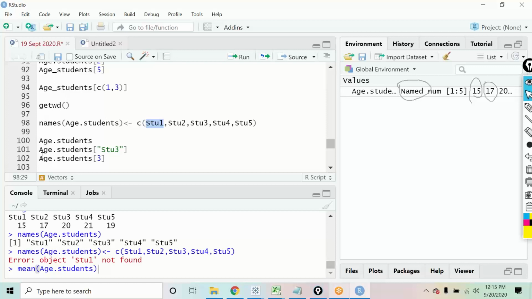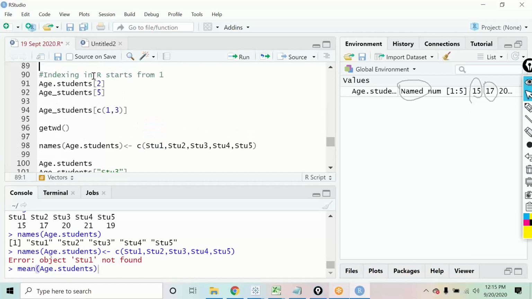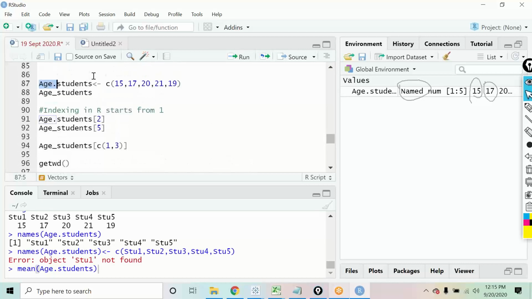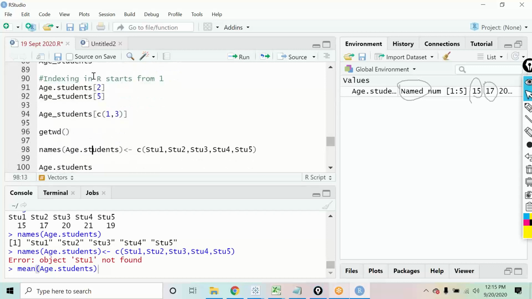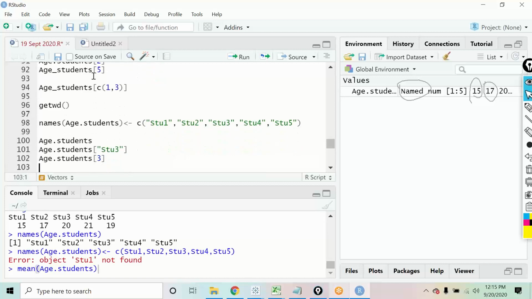When we define variables, we do not put them into double quotes. Variable names come without the double quotes. Now it is assuming that student one is an object. So wherever you are using character data, it has to come in double quotes.